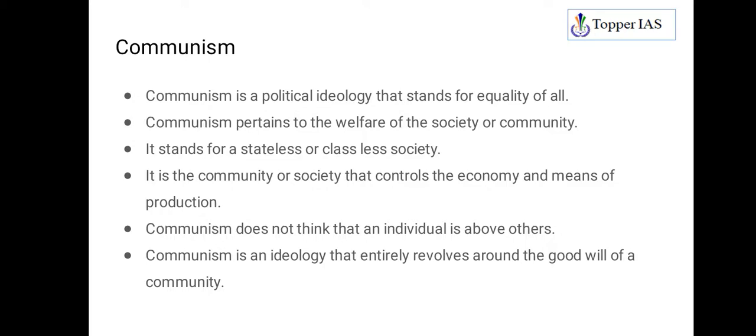Only when these people are public spirited and willing to work for the good and welfare of the entire society will communism succeed. So this ideology revolves around the goodwill of a community. If there is no goodwill, there is unlikely a chance that communism as an ideology will succeed. This is the meaning of this statement.